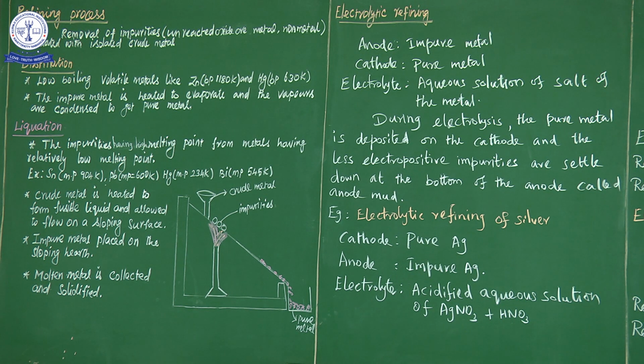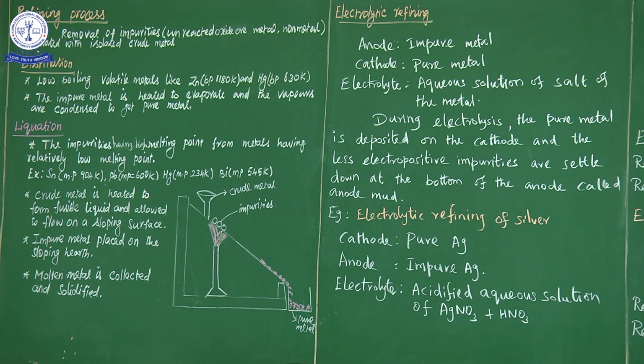The condenser is a long tube. One end is connected to the distillation flask, and the other end is connected to a receiver vessel. Around the condenser tube there is an inlet and outlet for water. Water is passed in and flows out, so when the vapors enter the condenser they are cooled and converted to a liquid.